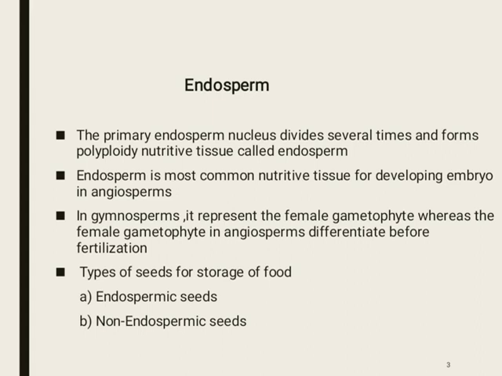And the second one is non-endospermic seeds, also known as exalbuminous seeds. In this case, the endosperm is completely utilized by the developing embryo. Such seeds are known as non-endospermic seeds. In beans and peas, the endosperm tissue is completely digested by the developing embryo and stored in cotyledons.